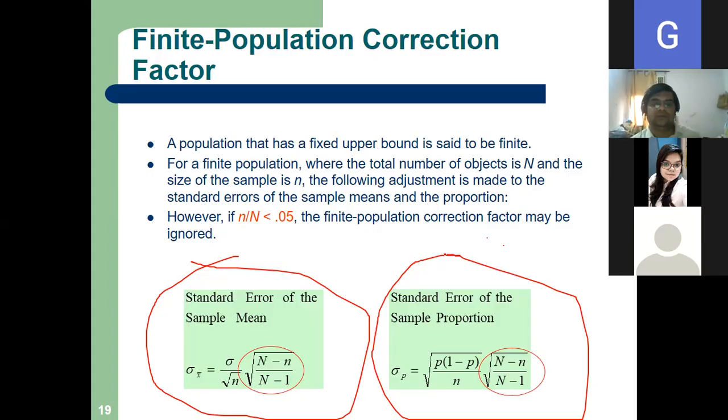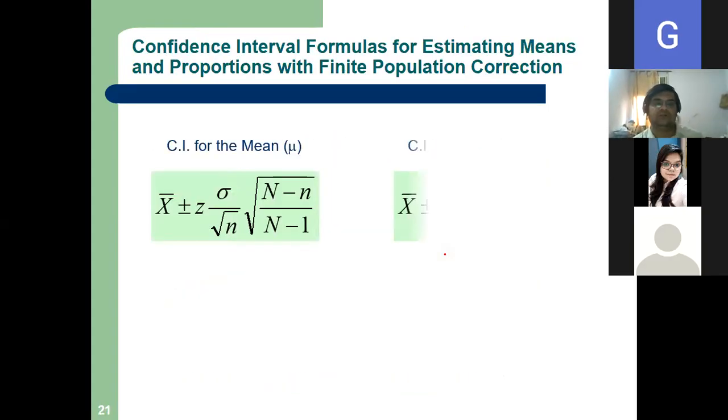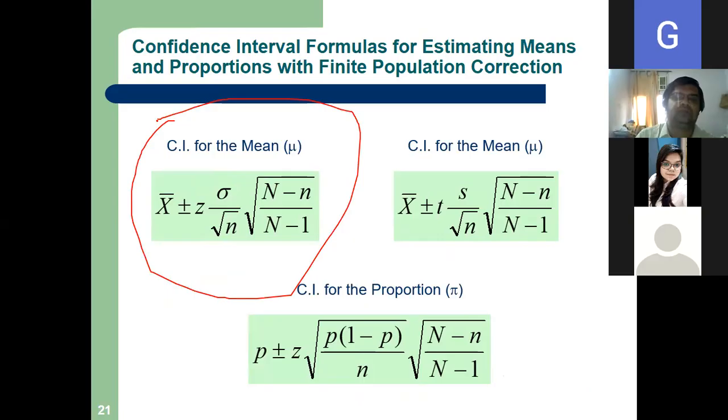Okay. So let us do a small problem. All these 3 formulas will change for the CI formula. So all of you write down this CI. First one was CI for the mean. If you see the first formula that I had given you, there was no correction factor. So now you have to add this.